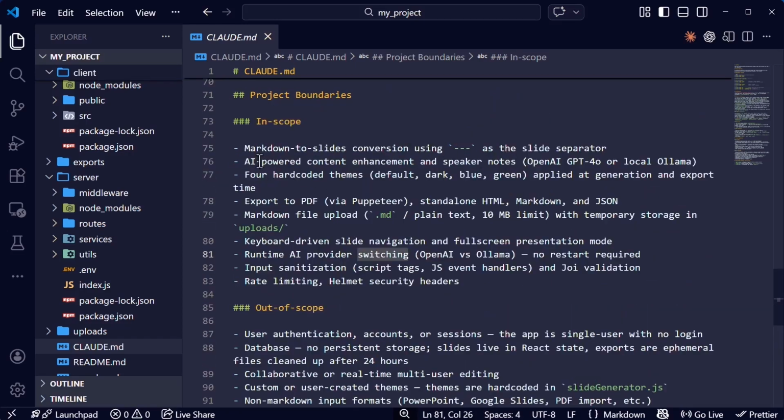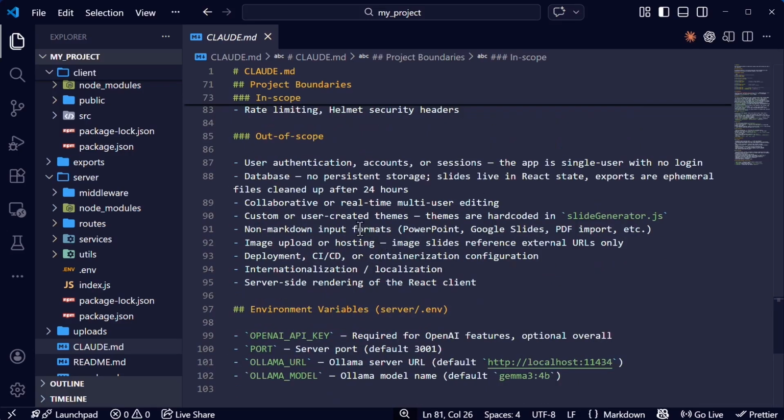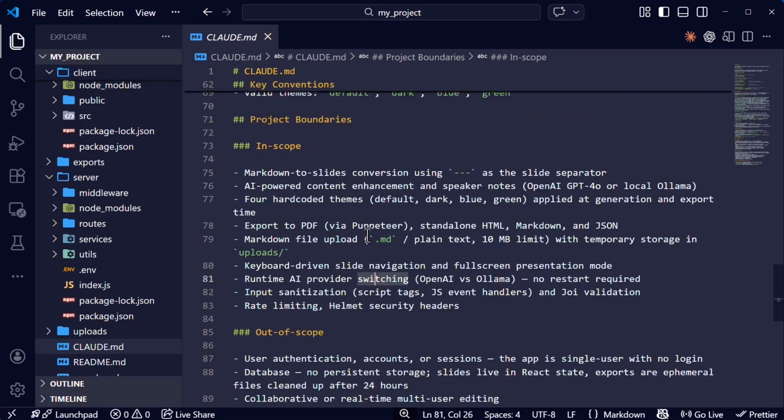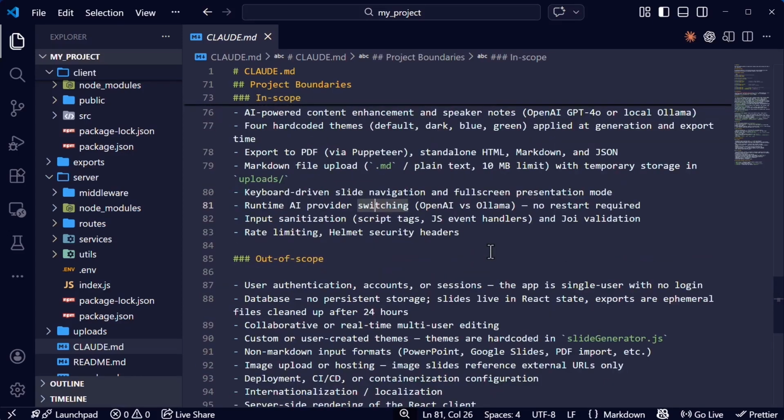We can read this. So it's listing the rules that we have. And for the out of scope section, the app is a single user with no login, user application accounts or sessions. There's nothing related to this. For the database, there's no persistent storage. Slides live in React state, exports are all ephemeral files, cleaned up after 24 hours. So these are all the rules that Claude follows now. So with this project boundaries, we can capture project truth and non-negotiables.